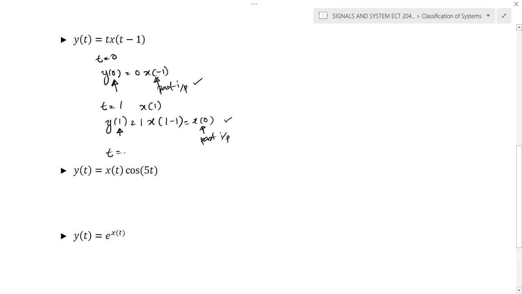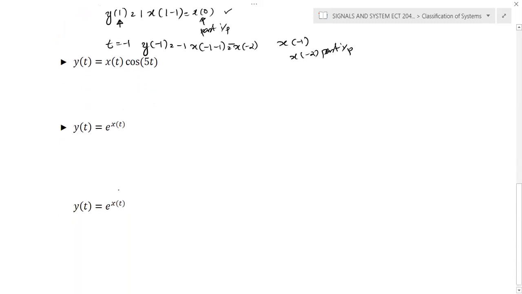Now we'll try a negative value, t is equal to -1. So y of -1, you can write it's simply -1 into x of -1 minus 1, that is x of -2. And we know that with respect to t is equal to -1, the present input is x of -1, and x of -2 means it's a past input. So we can conclude that the given system is causal. It's a causal system.